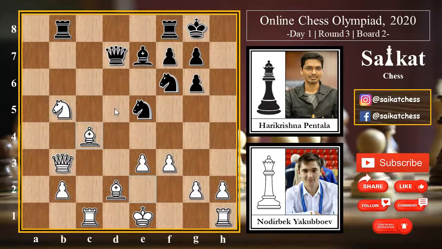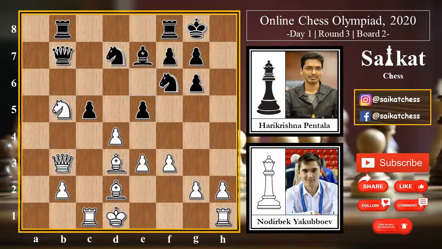Bishop into c4, obviously white needs to defend the knight. But after knight into c4, rook into c4, rook b5, the rook is defended by the queen, and now white is down a piece. So it is also not possible for white to capture the pawn, and that's why I just gave the title that most of the moves are forced here. We can sense that, right?